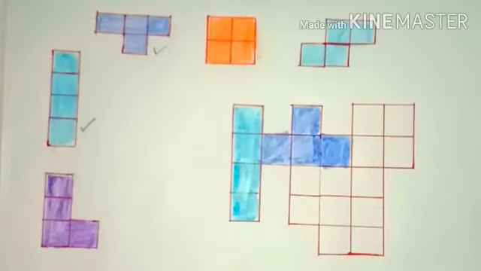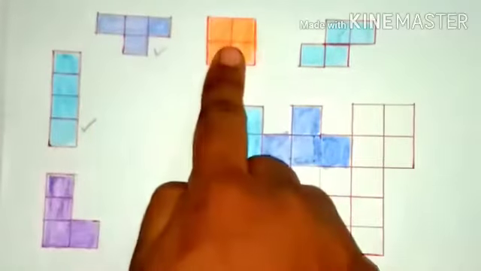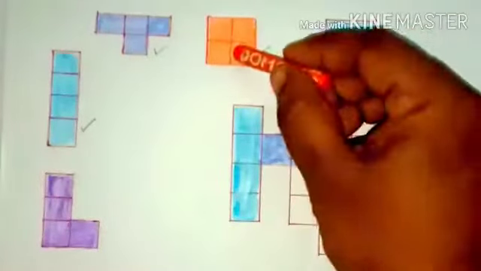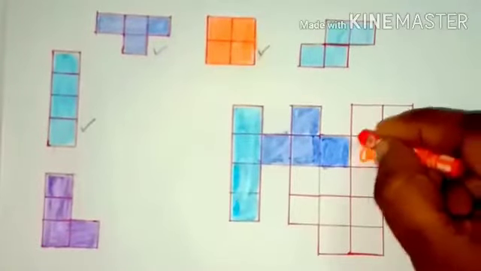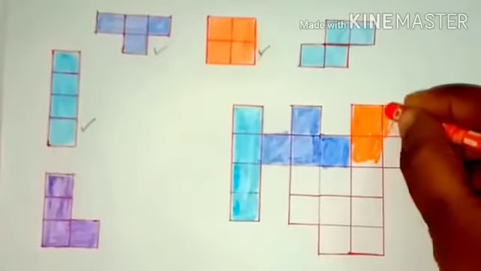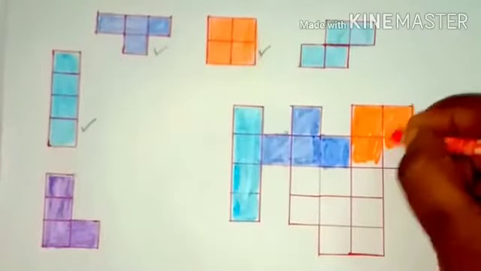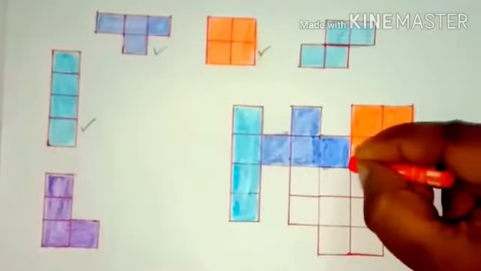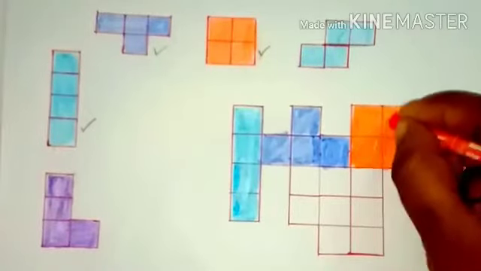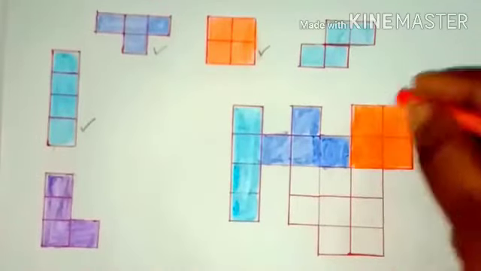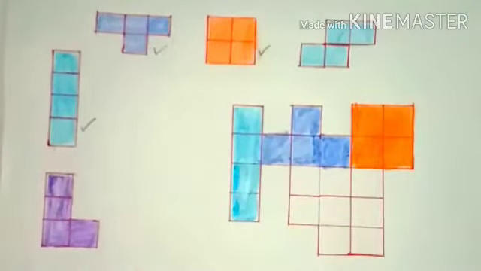So next we are going to use the third tetromino, the O-shaped tetromino. So mark this and let's place this tetromino here. One, 2, 3 and 4. So far we used 3 tetrominoes to complete half of the table.